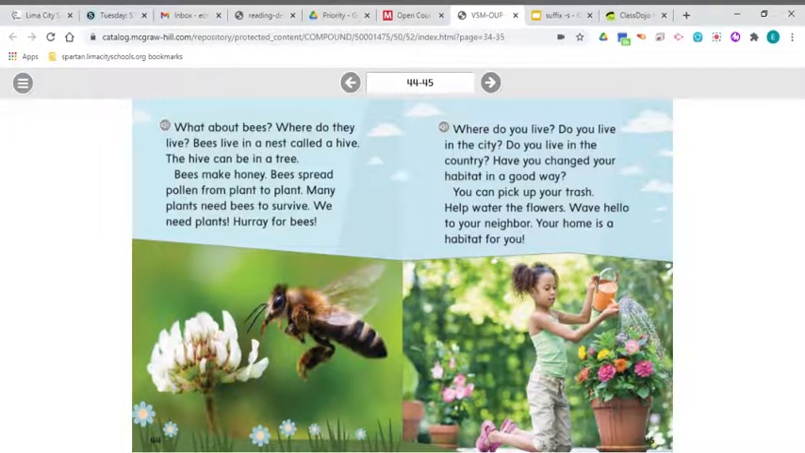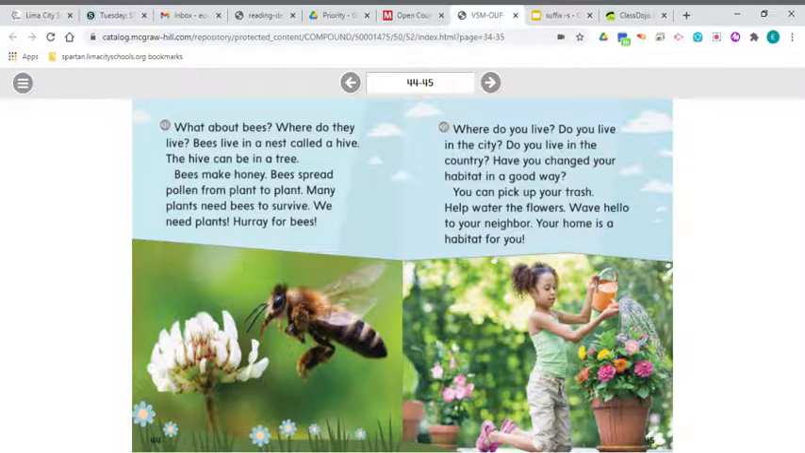So, if you were to look at page 44 that I just read, what do you think is the main idea or the main topic? It's all about bees, right? What about bees? The details about bees: they live in a hive, they make honey, they spread pollen, and plants need bees to survive. So lots of facts about bees. So this whole page, the main idea is all about bees.